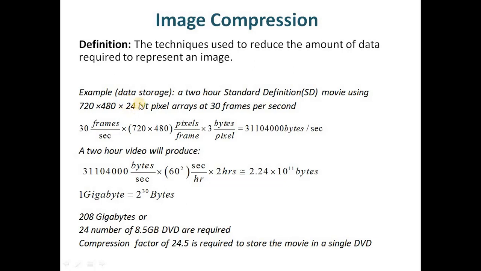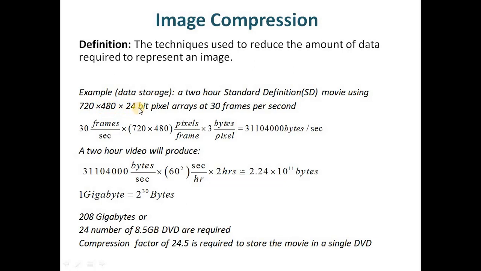So each pixel is represented by 24 bits. So for a 720 cross 480 image, the entire image will comprise 720 multiplied by 480 multiplied by 24